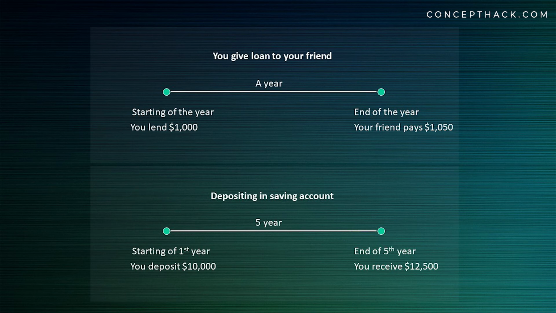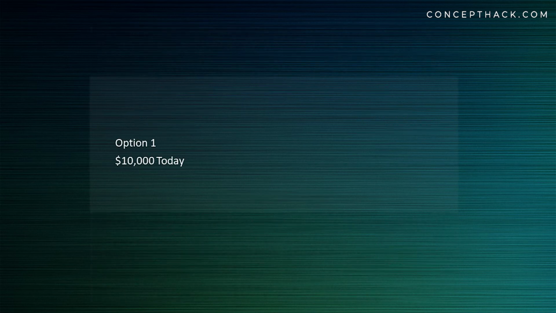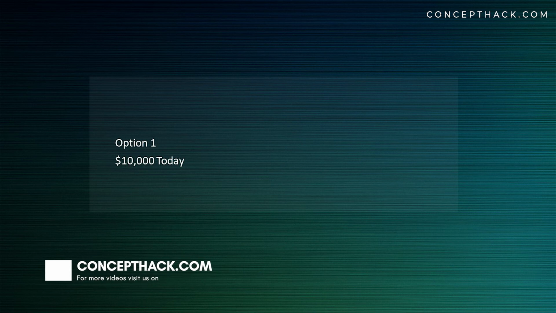Now if I give you two options, let's say option number 1 to receive $10,000 today, or option number 2 to receive $10,000 after 1 year, which option will you select? Obviously, option number 1. It makes sense, as the value of money today is more than the value of money in future.